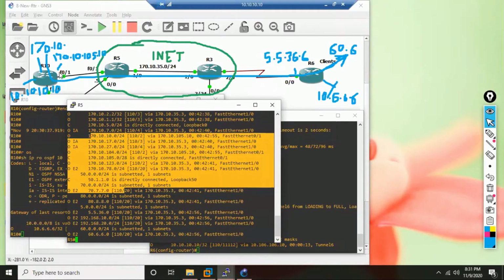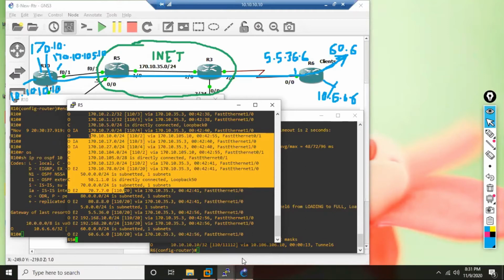On the tunnel interface. I did not specify it on the public interface, because private IP routes are not allowed on the internet. So without informing the internet, R10 forwarded the route. OSPF is running inside the tunnel. So all the OSPF messages went inside the tunnel, and R5 and R3 don't know what is happening.